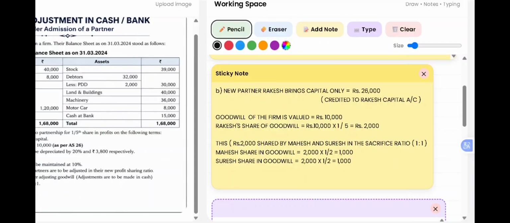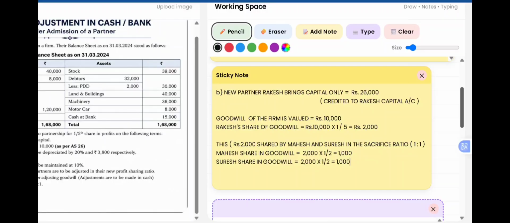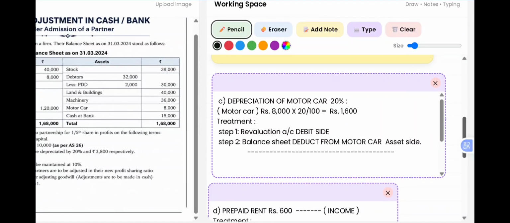Now this is how the goodwill will be shared by the old partners, which is valued by the firm on admission of a new partner. So this has to be recorded in the partner's capital account. Now we will see the next adjustment, that is the depreciation.